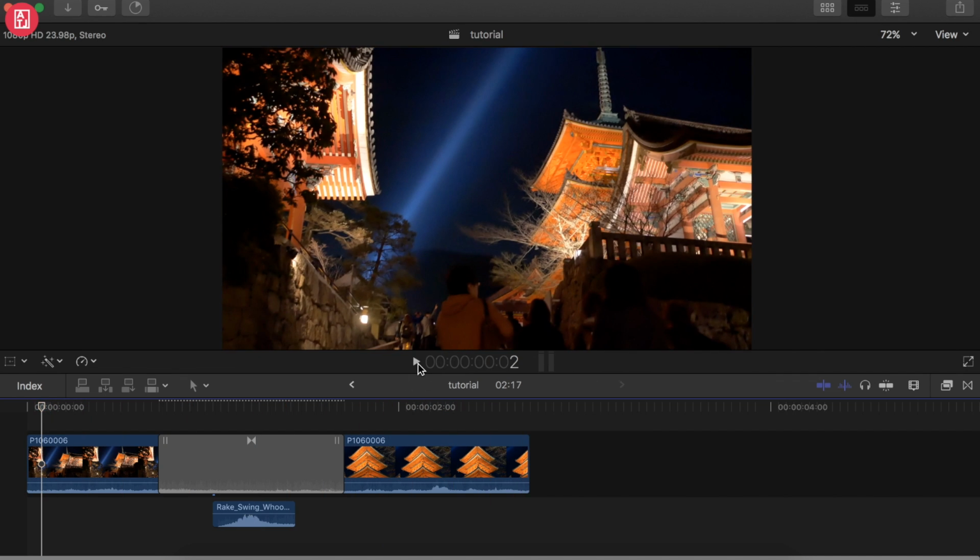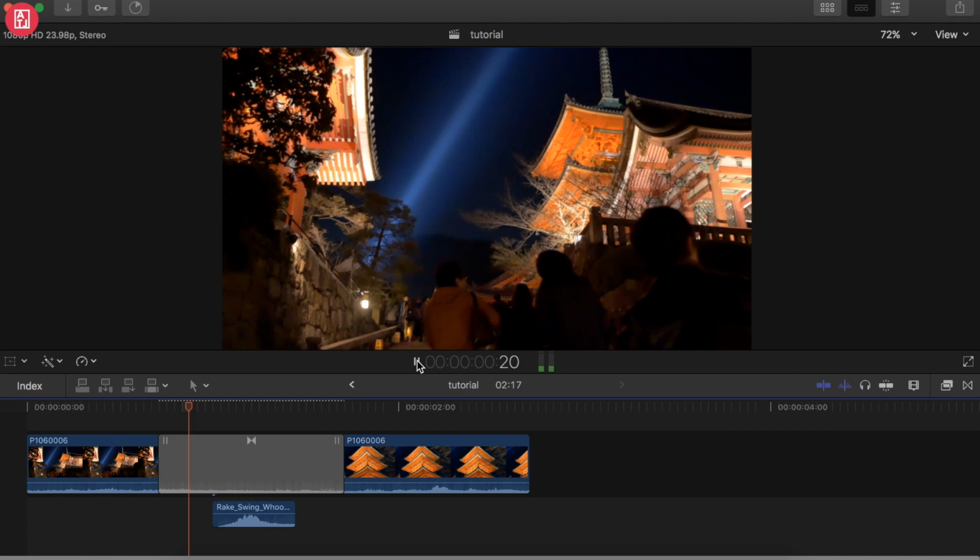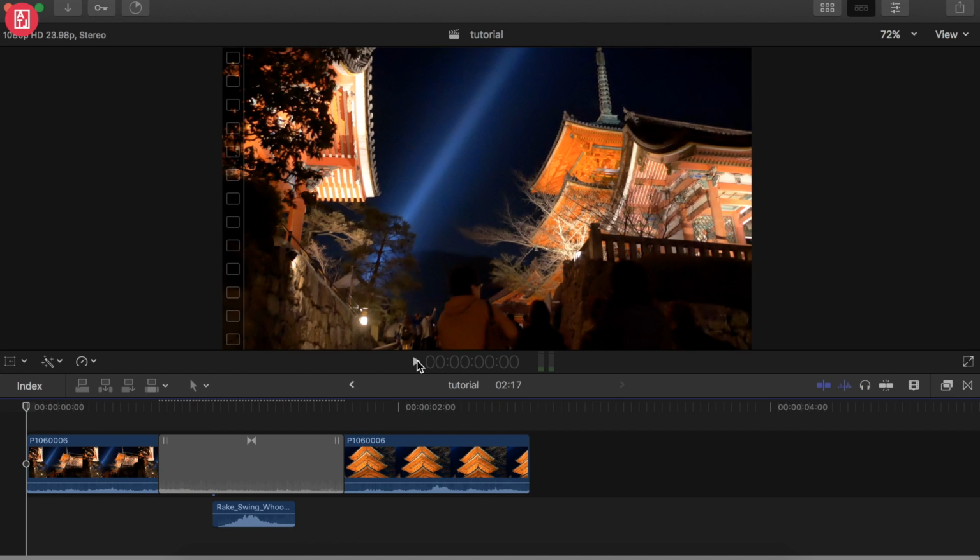That's it, guys. That's an easy peasy way for you to make a whoosh transition, which is really interesting and dynamic, right?